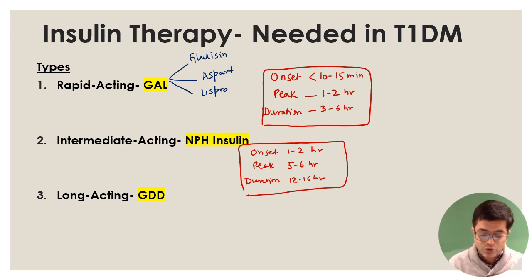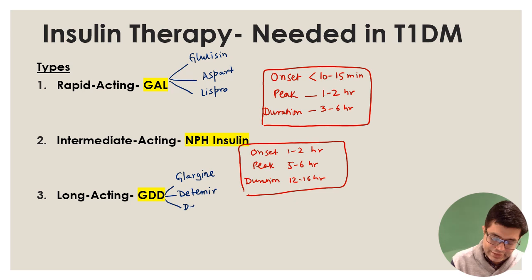And then we have long-acting insulin. There are 3 long-acting insulins. We have GDD as the name for that. GDD stands for insulin glargine, insulin detemir. When I was doing my MD, my thesis was on insulin detemir. I have given a lot of detemir, and it's a very, very good drug. Costly, of course. And the third one is insulin degludec. Remember that degludec is considered to be the longest acting.